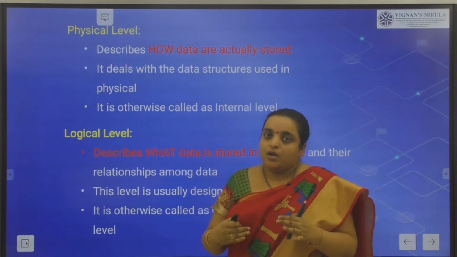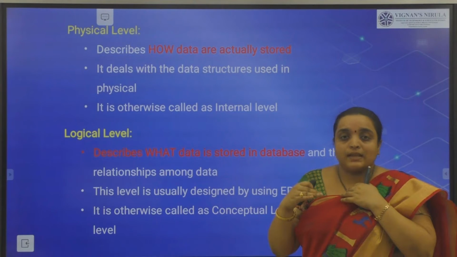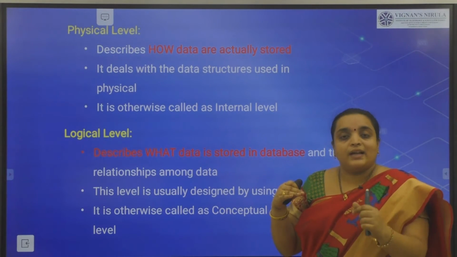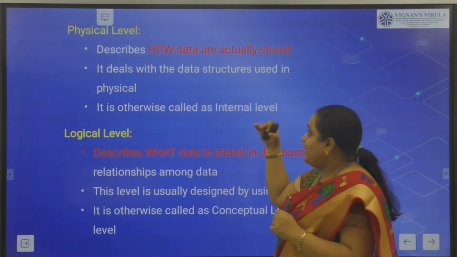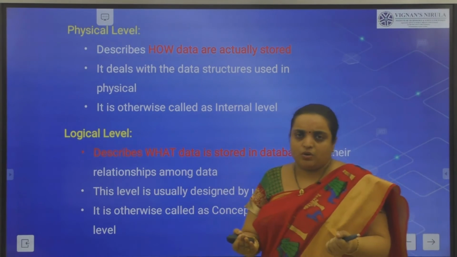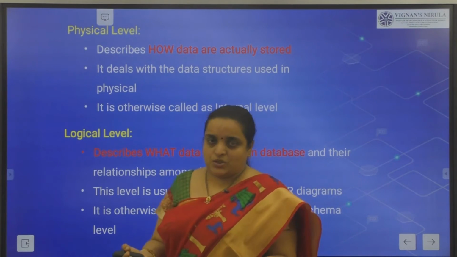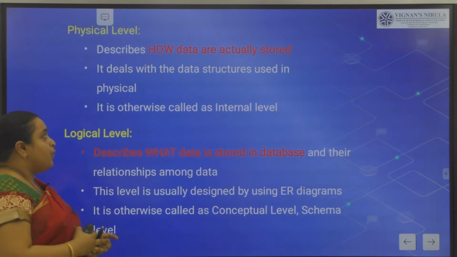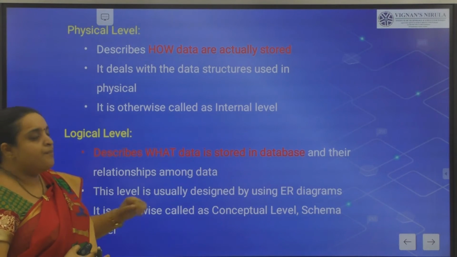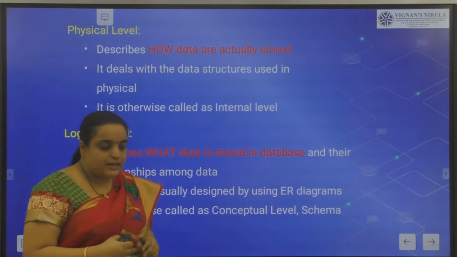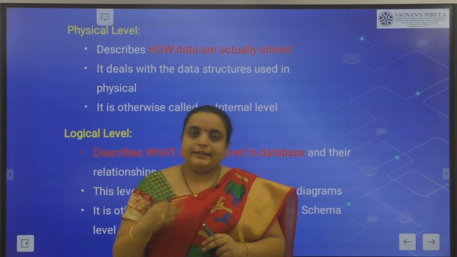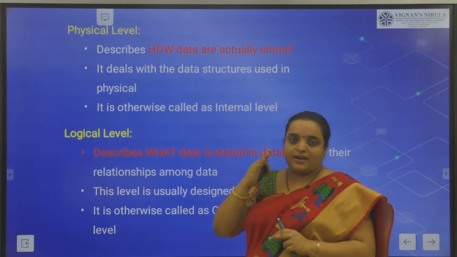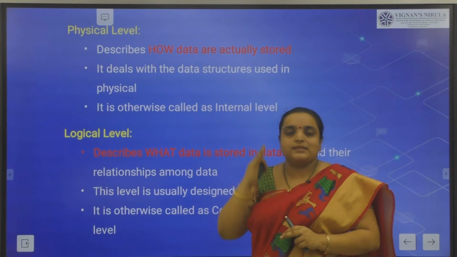Is that clear, students? Usually it is in the form of a data structure, isn't it? So in the data structure format, you will store your data. We generally call the physical level the internal level. Keep that in your mind. The physical level of abstraction is meant for how data is stored.